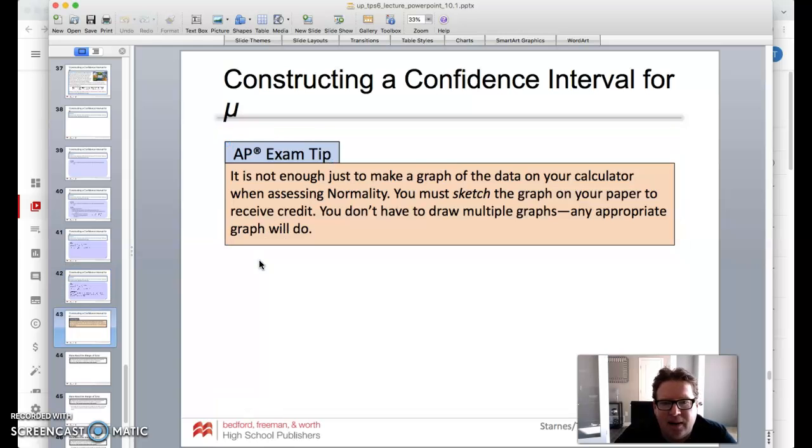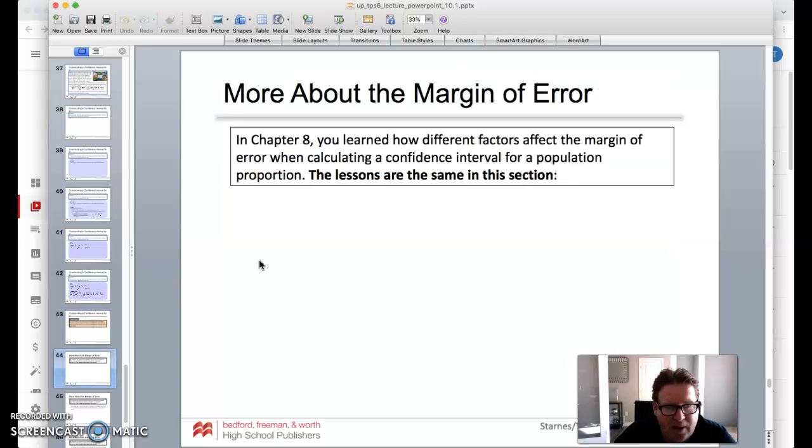Okay? All right, now it's not enough just to make a graph of the data on your calculator while assessing normality. Again, we want you to sketch that graph on your paper. Maybe you make it on your calculator, but just make sure you have that sketch. You don't have to draw multiple graphs, but make a sketch of whatever graph you have to show that, so you demonstrate that.